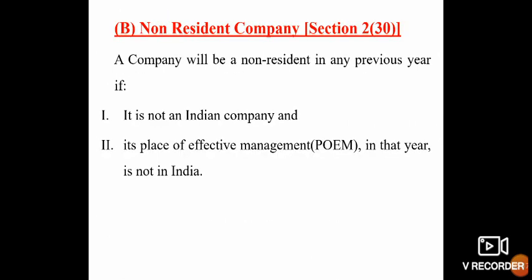Non-resident company under section 2 subsection 30. A company will be a non-resident in India in any previous year if it is not an Indian company. It means if a company is a foreign company or situated in a foreign country and its place of effective management in that year is not in India. If its place of effective management is outside India, then it is considered a non-resident company of India.